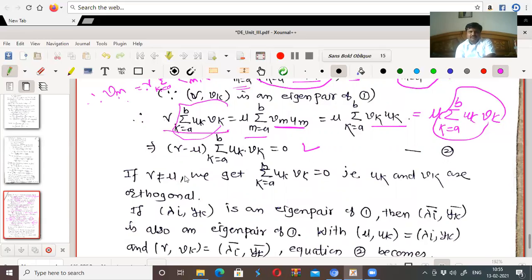Now here, if the two eigenvalues are different, that is nu is not equal to mu, then obviously this summation will be equal to 0. But this implies they are orthogonal to each other. So that we have taken.